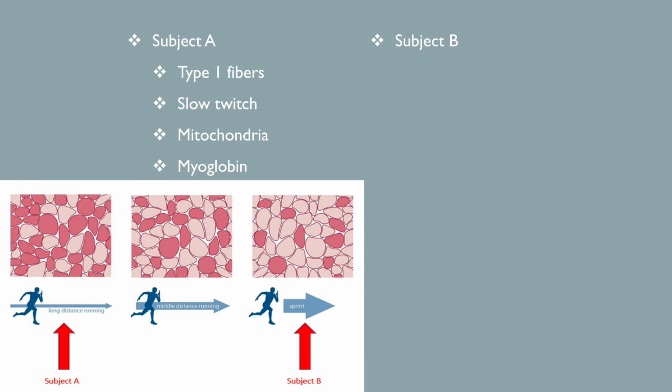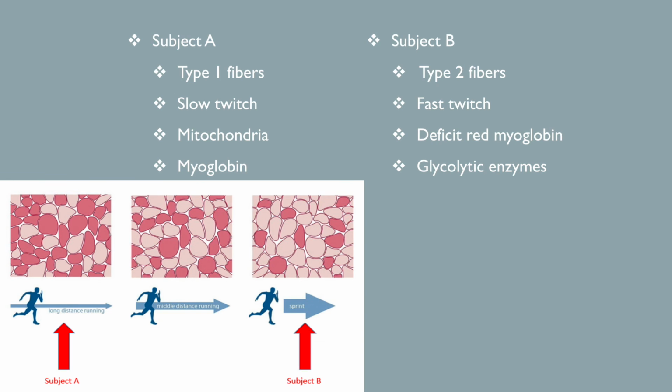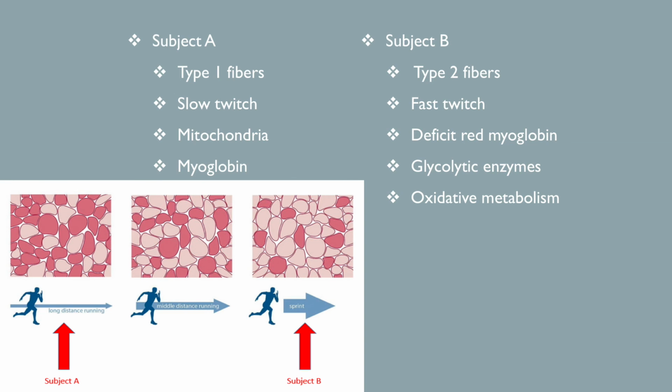But subject B does low volume high intensity training. This means the type 2 fibers are more developed than the type 1 fibers. The type 2 fibers are fast twitch fibers, also known as white muscle, because of a deficit of red myoglobin. The fast twitch fibers have a large amount of glycolytic enzymes for rapid release of energy by the glycolytic process. They have less mitochondria because the oxidative metabolism is secondary.